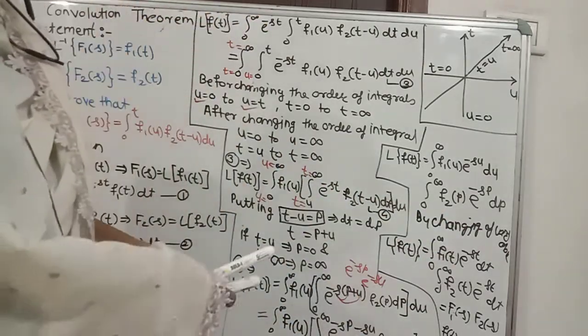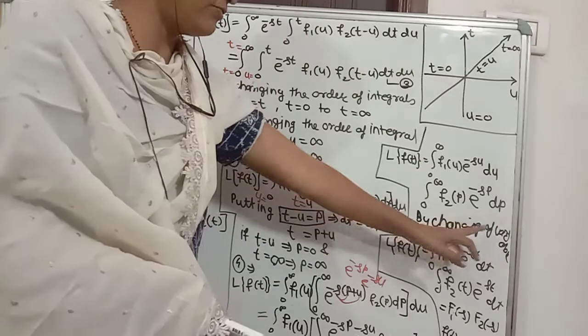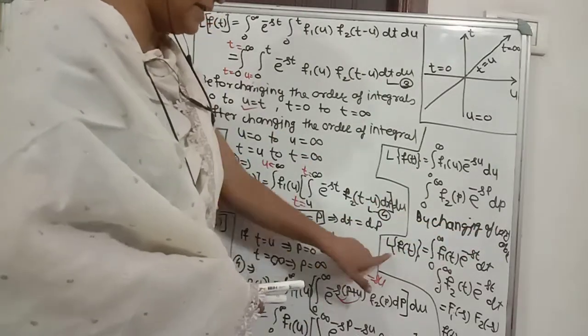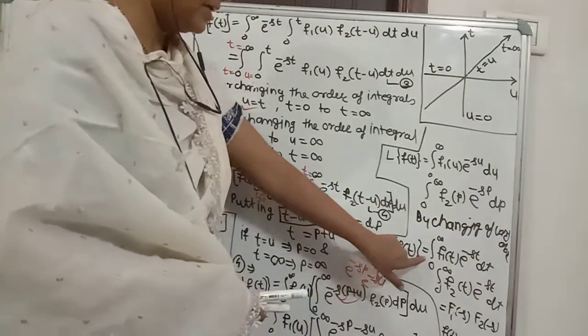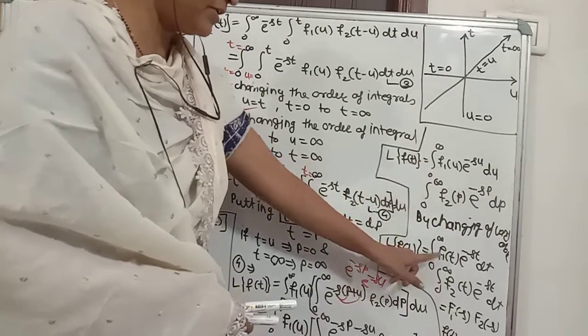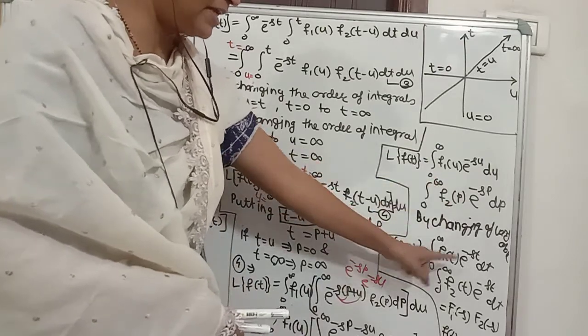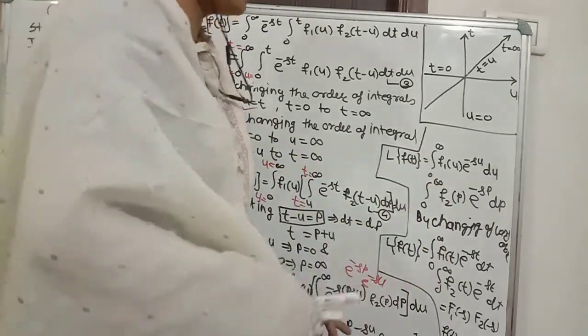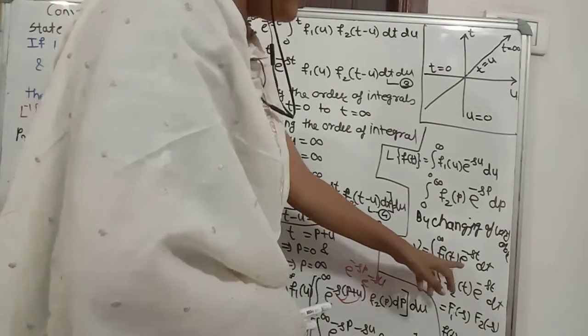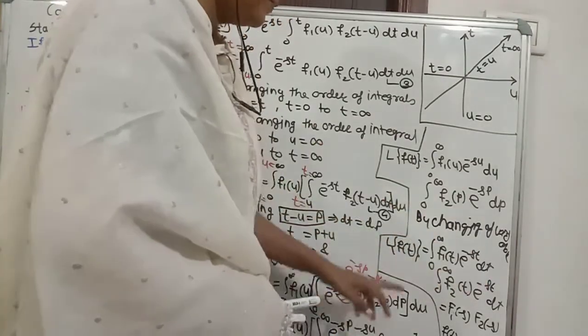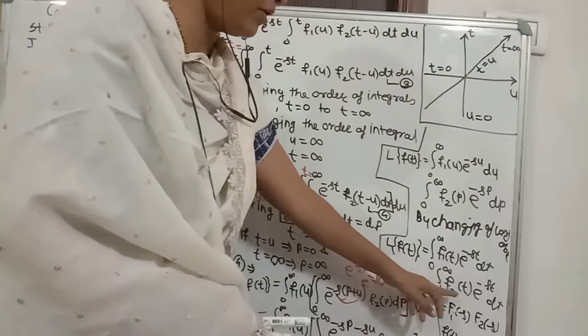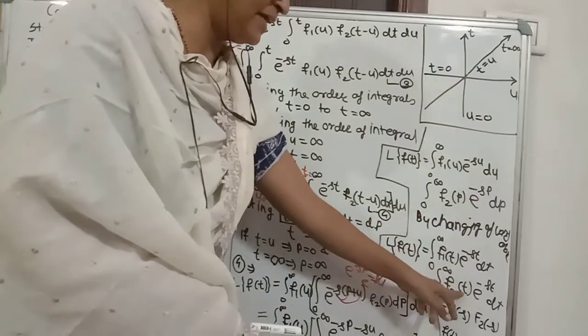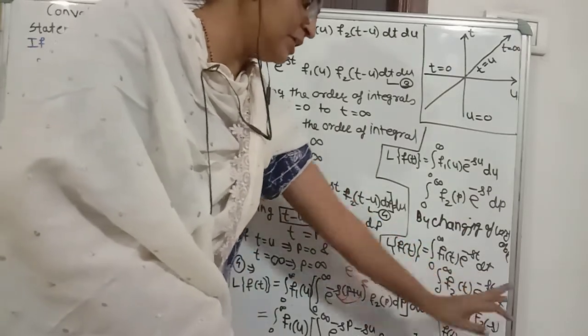Now by the changing of variable property of integral, we write L of f of t is equal to integration from 0 to infinity, in the place of u we write t, so f1 of t e raised to the power minus st dt, integration 0 to infinity f2 of t, in the place of p we write t, e raised to the power minus st dt.